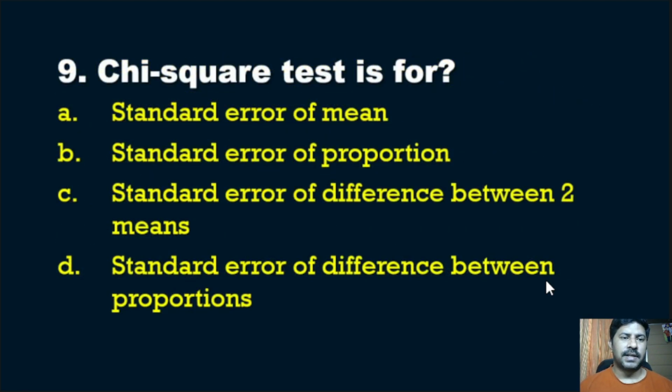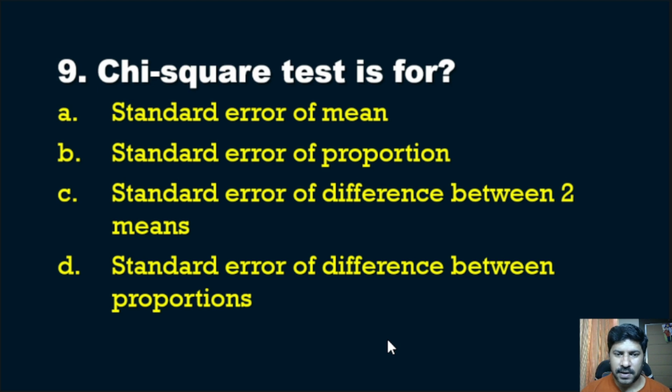Then the 9th question: chi-square test is for standard error of mean, standard error of proportion, standard error of difference between two means, or standard error of difference between proportions.